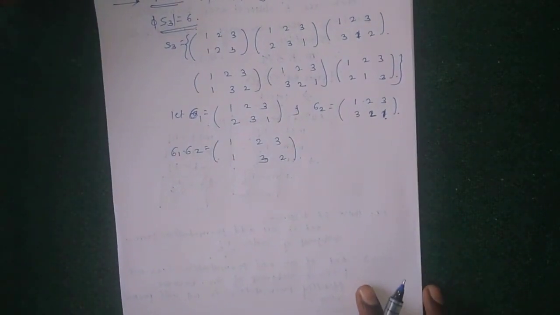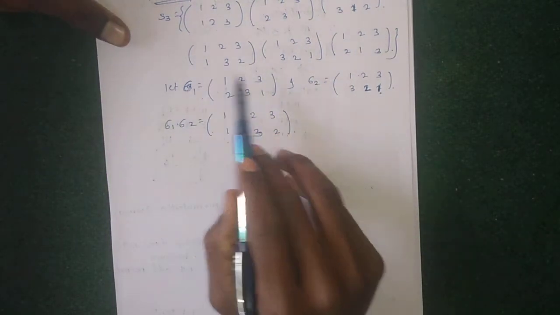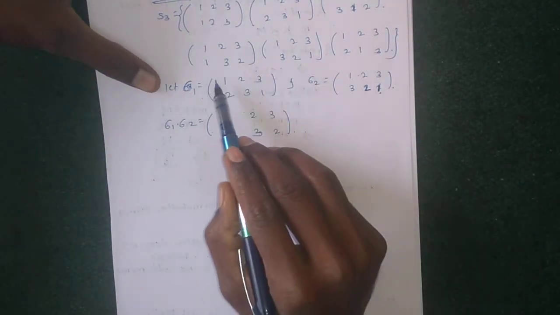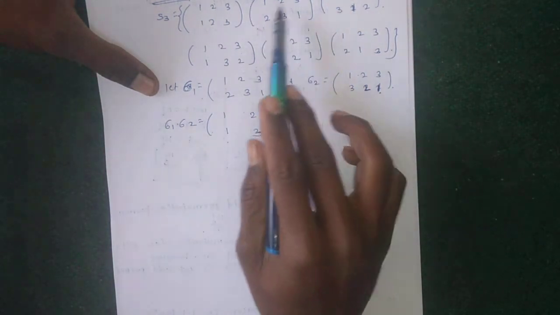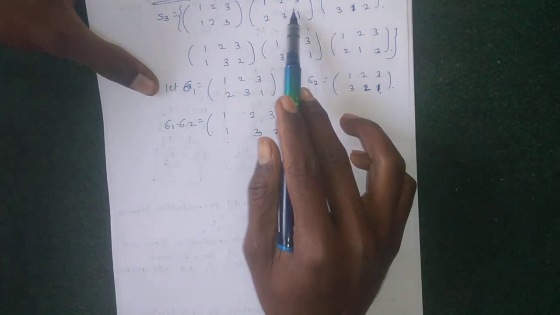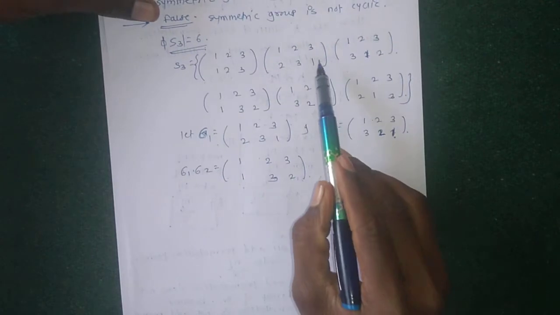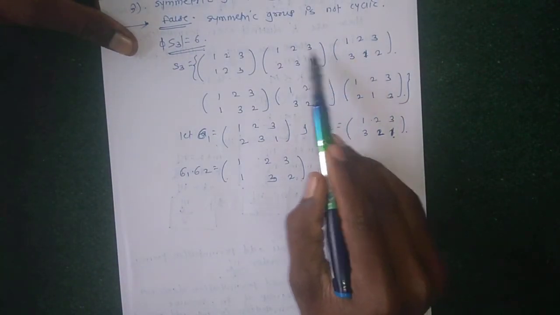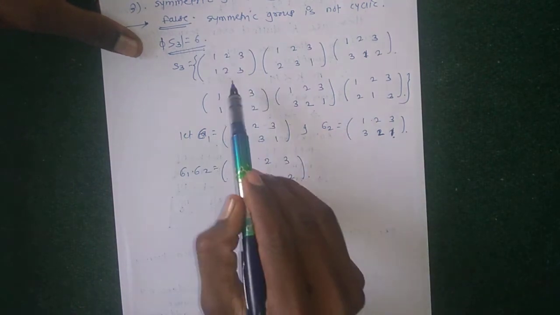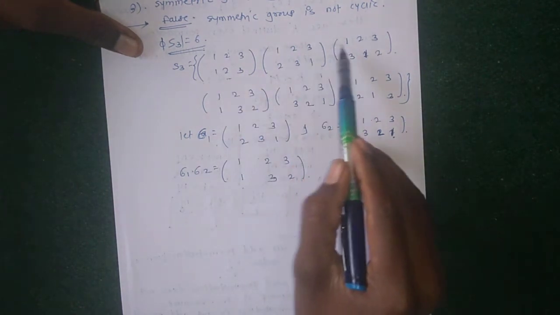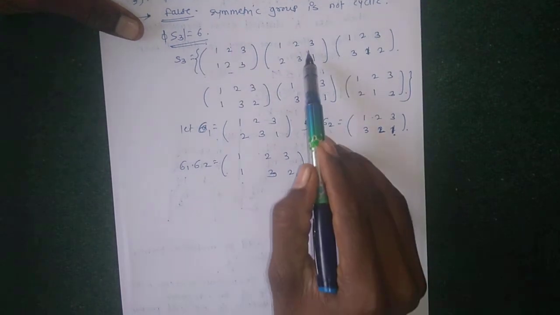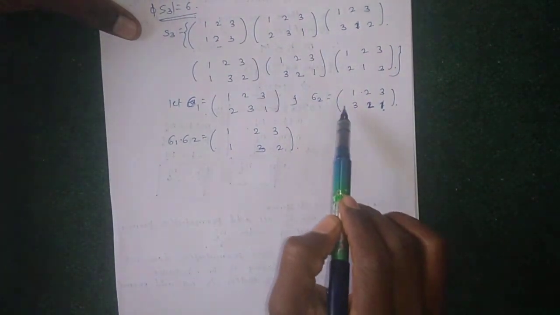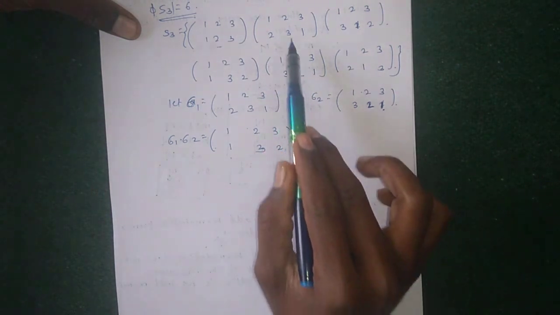A group is abelian if for all x and y, xy equals yx. Here, if we select only these two permutations, the value is the identity element, so these two permutations commute. But we need to check this other element, 3 2 1, for these two.